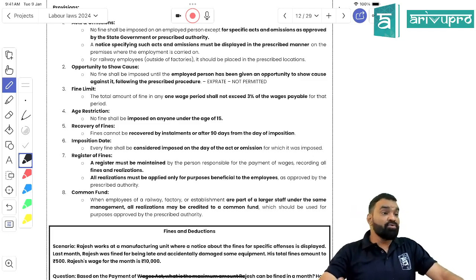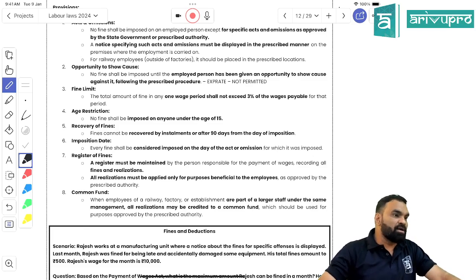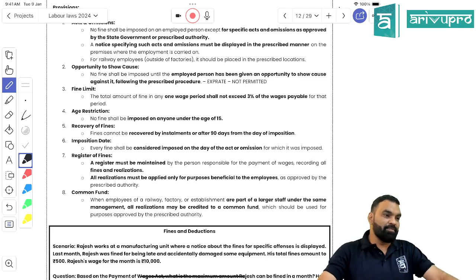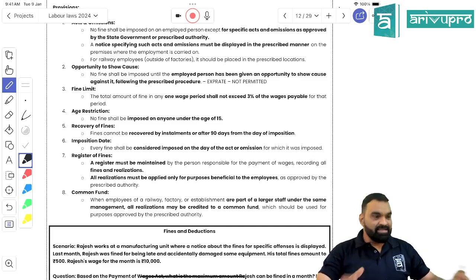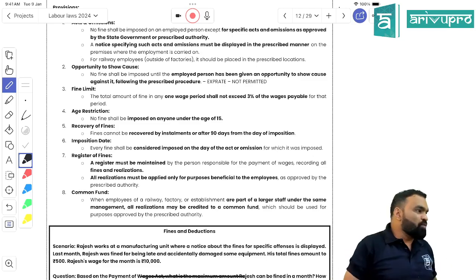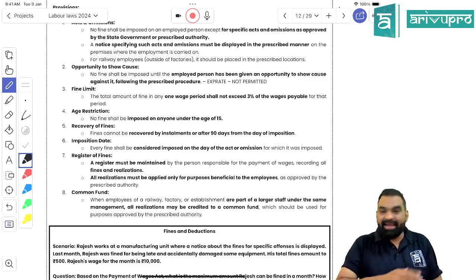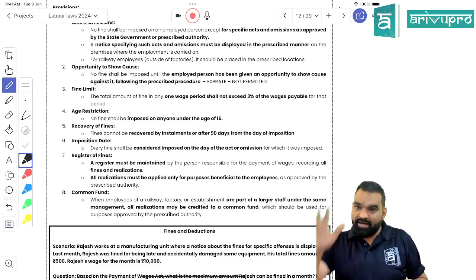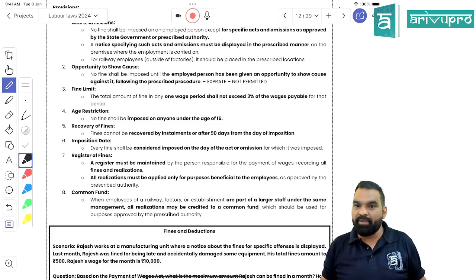You have to keep the records of all the fines charged, and whatever fine has been collected cannot be invested as capital in the business. You have to spend it for the welfare of the employees. Is it logical? Fine is what? If you are imposing a fine, can it be classified as an additional income of the organization? How can it be, right?